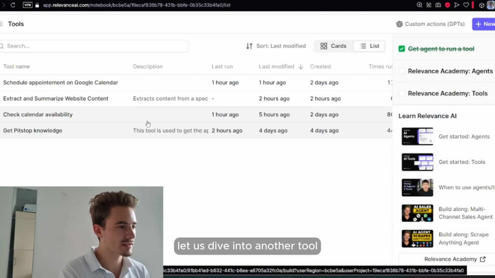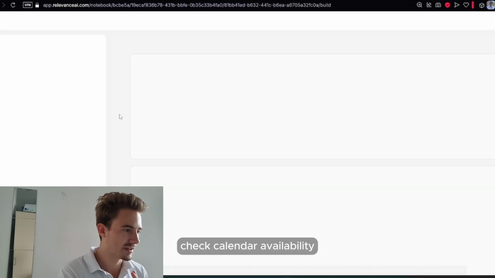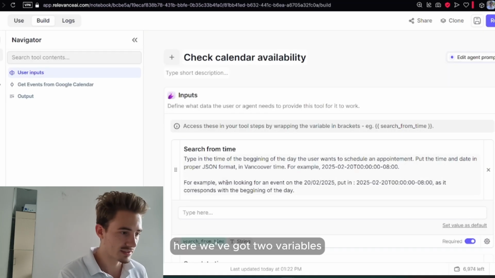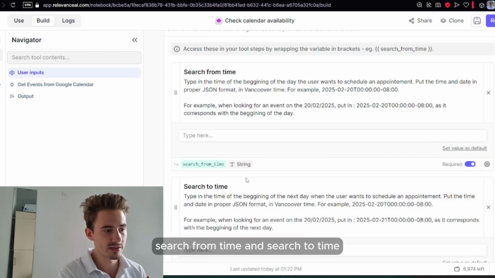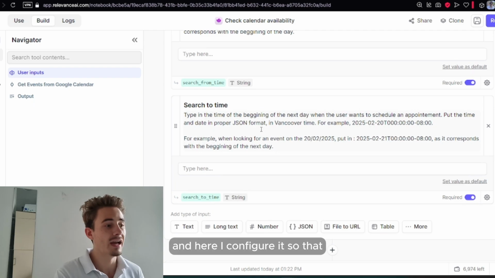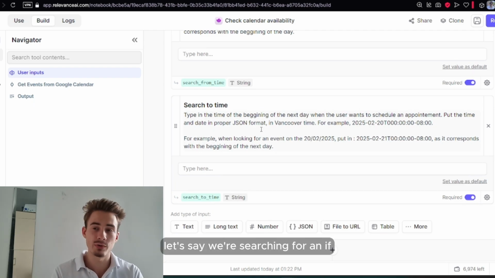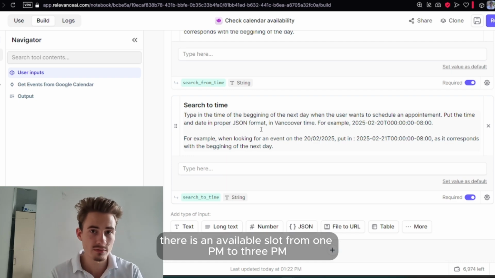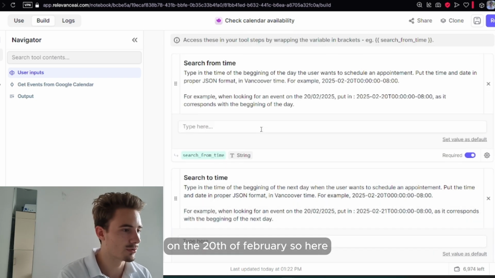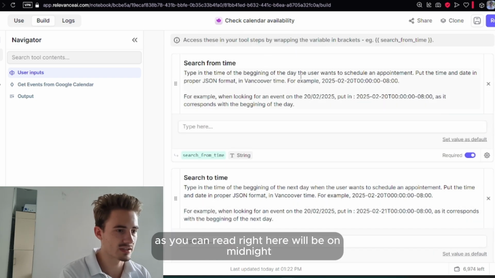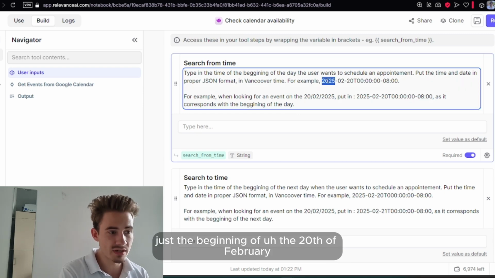Okay, let us dive into another tool. Check calendar availability. Here, we've got two variables the agent is going to input: search from time and search to time. And here I've configured it so that, let's say we're searching for if there is an available slot from 1 p.m. to 3 p.m. on the 20th of February. So here, the search from time, as you can read right here, will be midnight, just the beginning of the 20th of February.